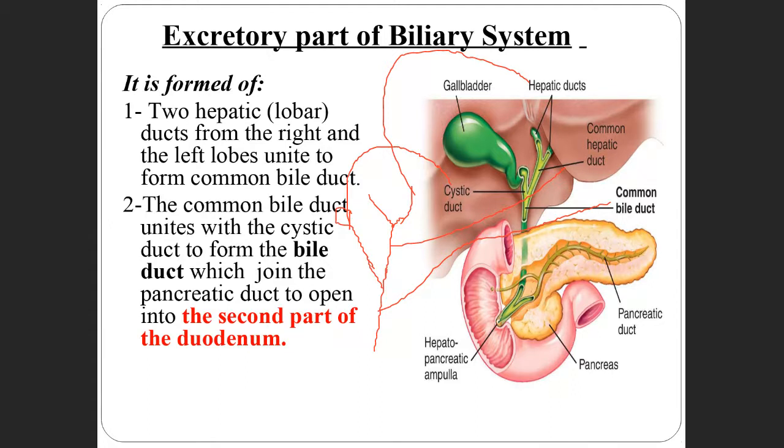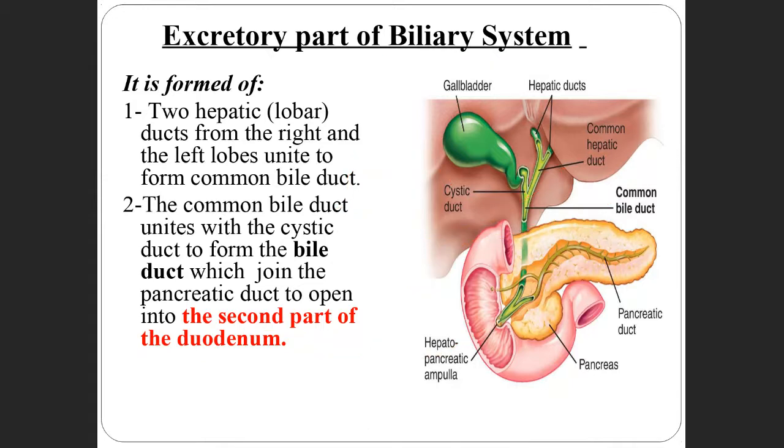Okay. Then where does it open? After forming the common bile duct, it opens into the second part of the duodenum. It opens into the second part of the duodenum here.